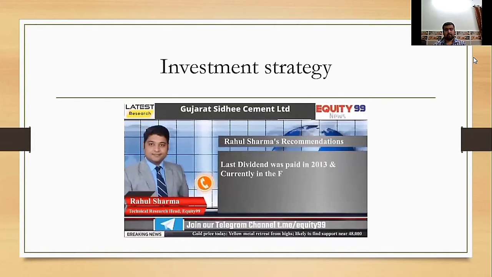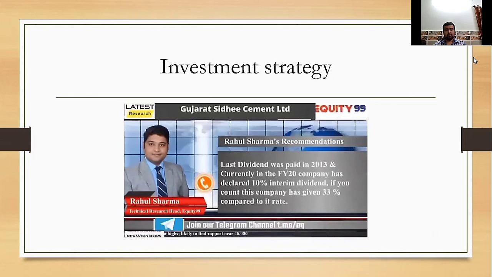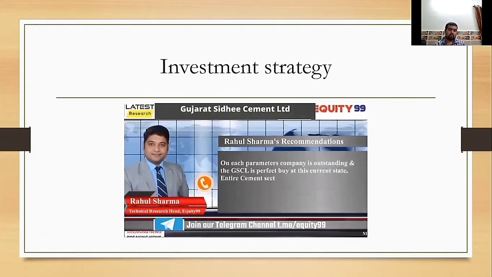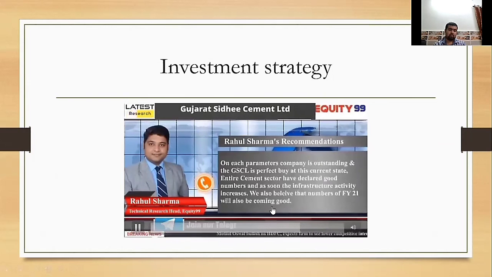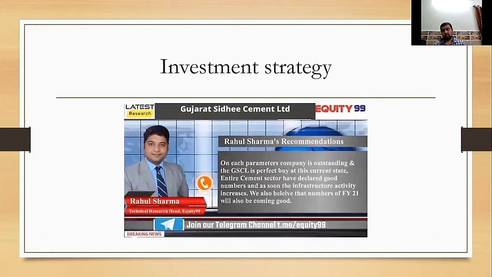The last dividend was paid in 2013. In financial year 2020, the company has declared an interim dividend of 10%, which is around 33% if you compare this dividend to the rates of the company. On each parameter, the company is outstanding. GSCL is a perfect buy at this current stage. The entire cement sector has declared good numbers, and as soon as infrastructure activity increases, we also believe the numbers in 2021 will come good.